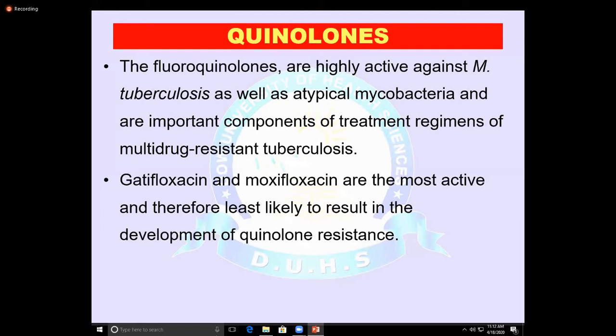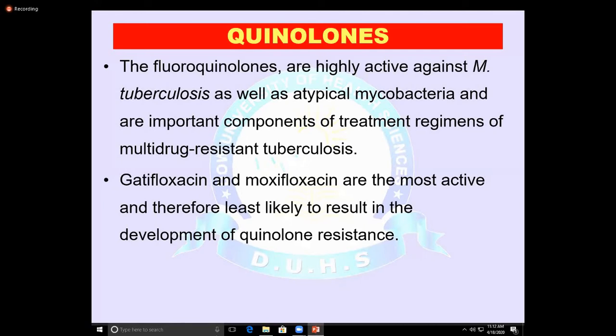And what are the uses of quinolones other than tuberculosis? They are used in UTI, bacterial endocarditis, soft tissue, bone and skin infections, gonorrhea, and also for prophylaxis of meningitis. The side effects are nephrotoxicity and crystalluria. They can also damage growing cartilage and cause arthropathy.